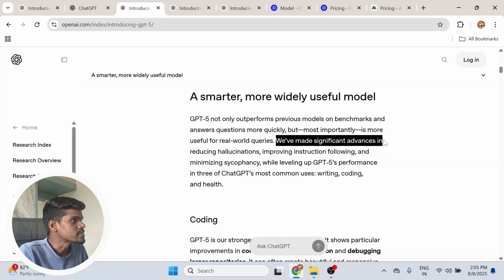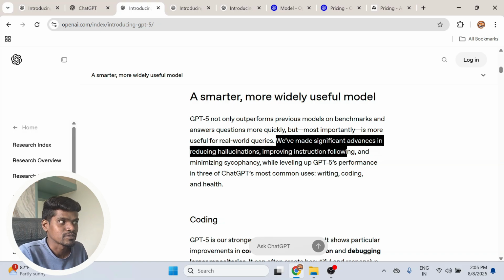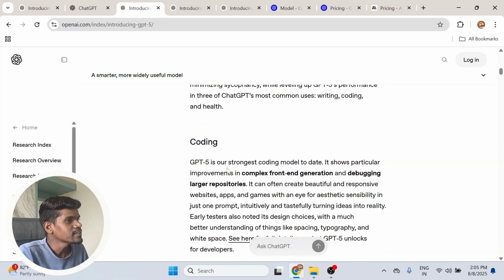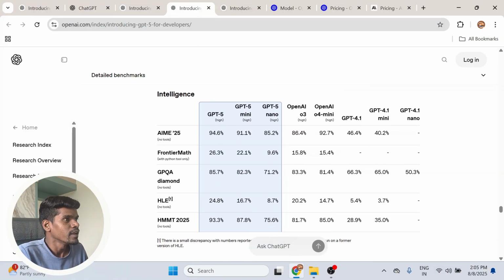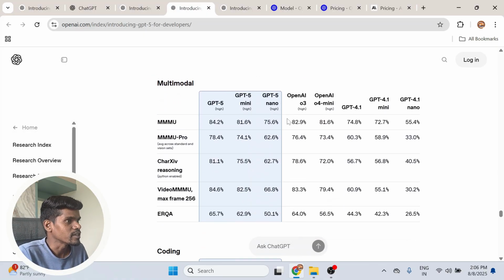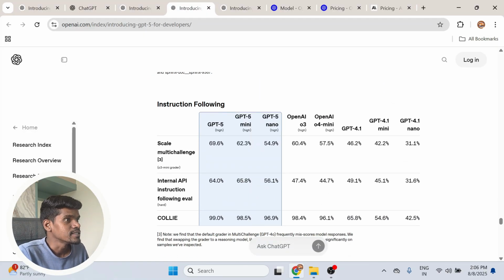We have made significant advances in reducing hallucination and improving instruction following. And they are saying that GPT-5 is the strongest coding model which they have ever released. And that is true. If you look at the benchmark, it has literally outperformed its previous flagship model, which is O3, on most of the benchmarks. So yes, GPT-5 looks promising.